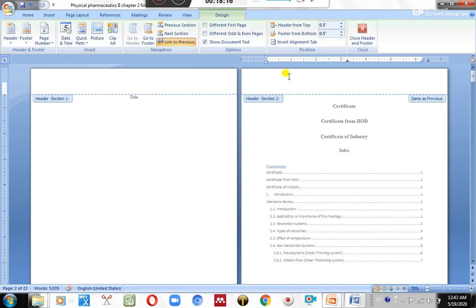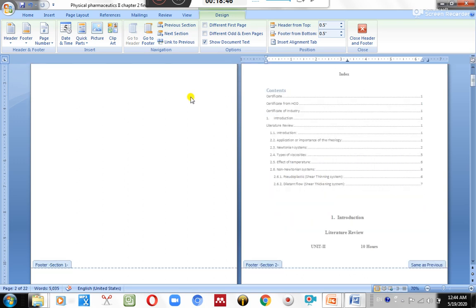To check whether you have performed the page break appropriately or not, what you have to do is zoom in, zoom out. What you have to do is just click on the top side of the page. Listen carefully, you have to click on the top side of the page. Over here, double tapping clearly indicates this is the header of section 1, this is the header of section 2.